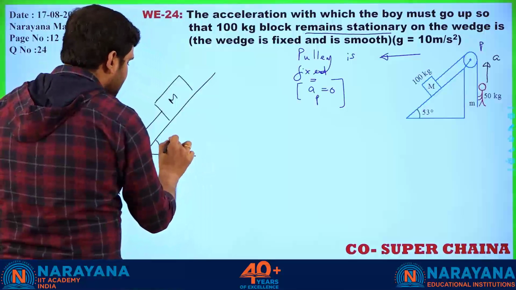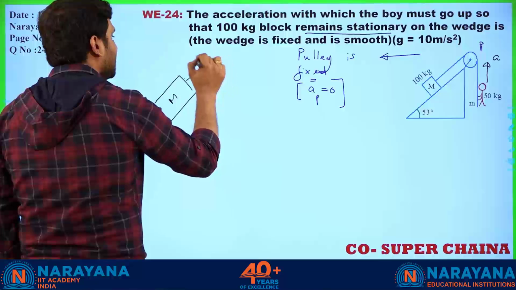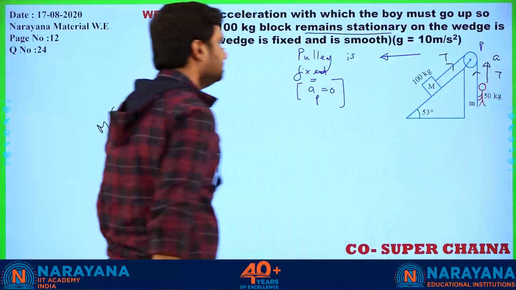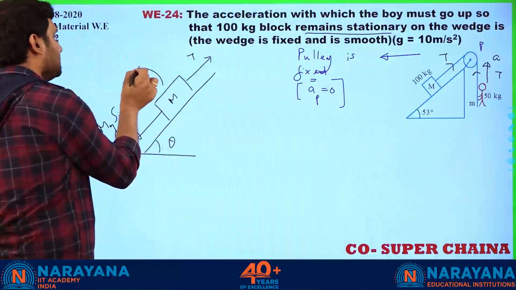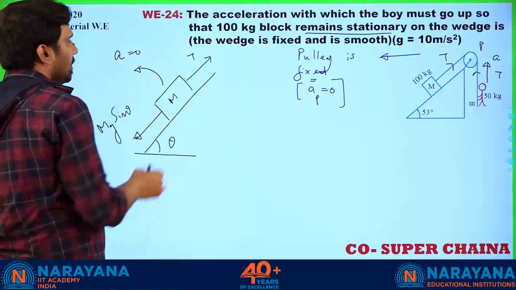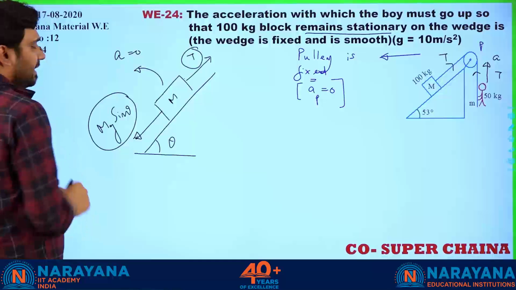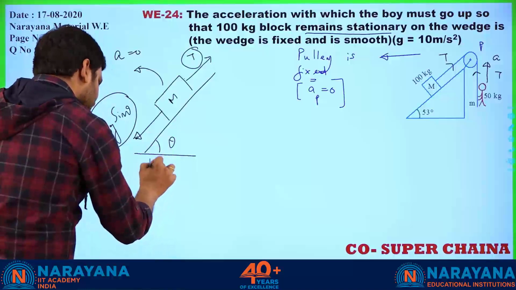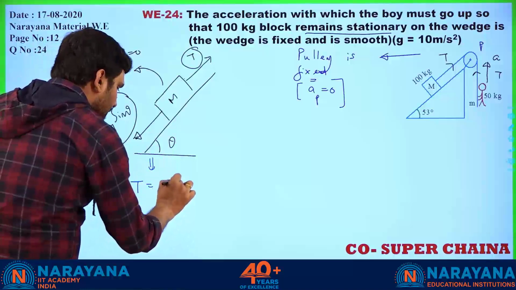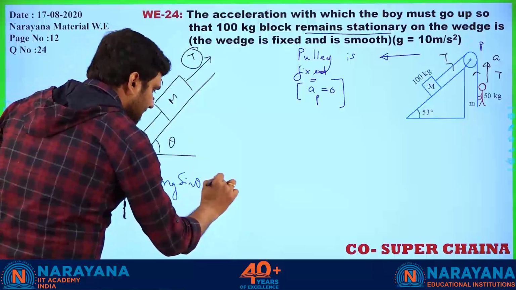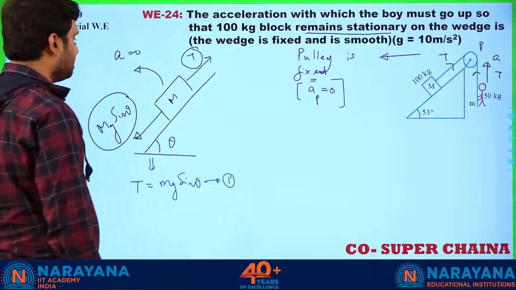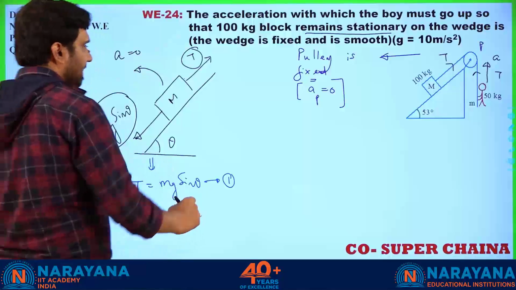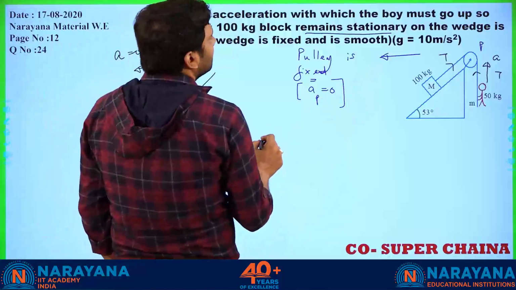If this angle is theta, there is tension acting in the direction of T value. It's a single string, so everywhere tension must be the same, right? Since the block is at rest, its acceleration is equal to 0. So this force must be equal to the mg sine theta value. So what can I write? Here, T is equal to mg sine theta. Let us say this is equation number 1. It means that along the inclined plane, there is no movement for the block. Okay? Clear.